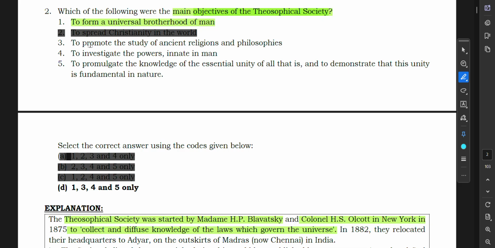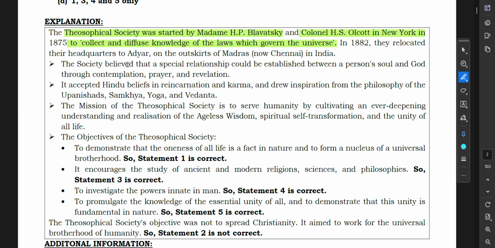Now three, to promote the study of ancient religions and philosophies. Correct. To investigate the powers innate in man. This is also correct. And another, to promulgate the knowledge of the essential unity of all, and to demonstrate that this unity is fundamental in nature. This is also correct. Now further elaboration: the society believed that a special relationship could be established between a person's soul and God through contemplation, prayer and revelation.